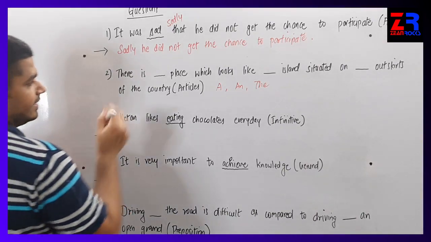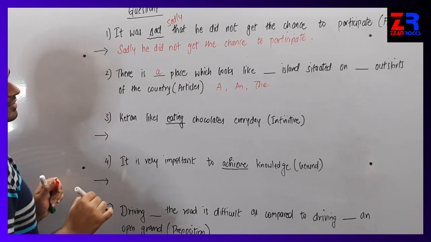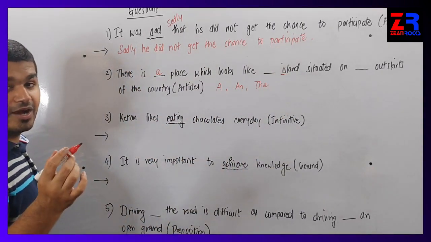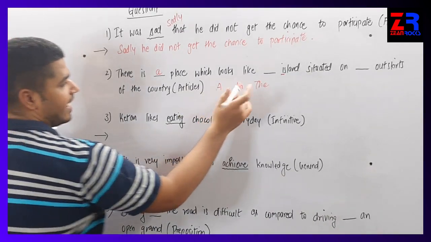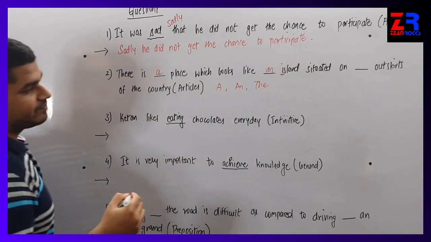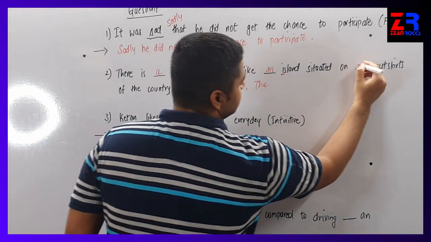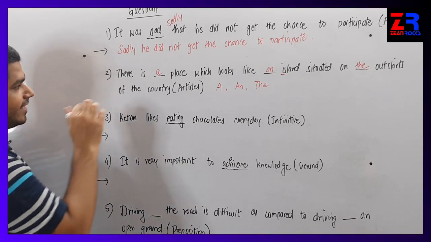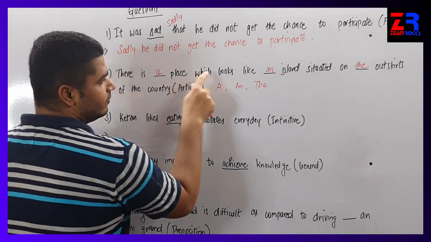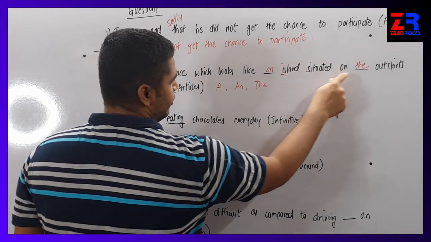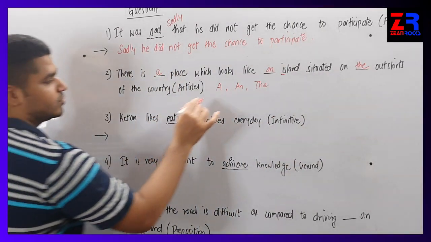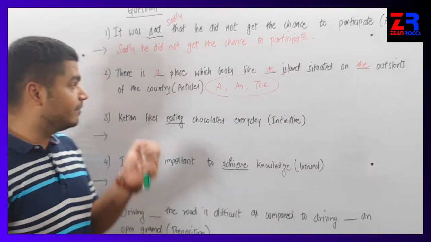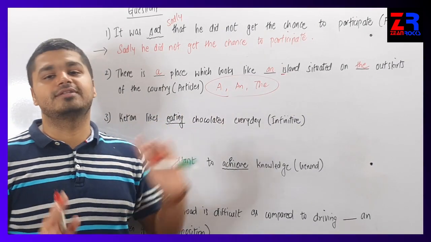So let's try. There is a place which looks like, now remember island starts with I. Whenever there is a vowel, like I, O, E, then we have to use "an." An island situated on the outskirts of the country. Let's check the sentence again: there is a place which looks like an island situated on the outskirts of the country. We have used all 3, a, an and the. It is not necessary to use all 3, but because it was the demand of the sentence, I used all of them.